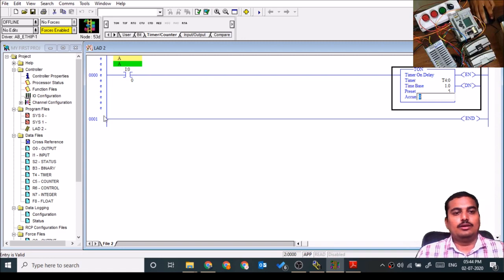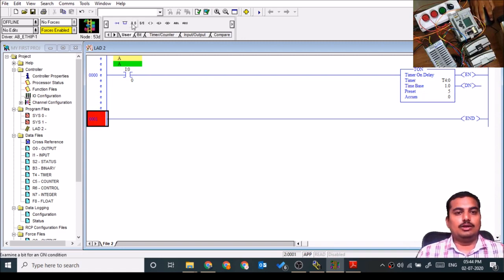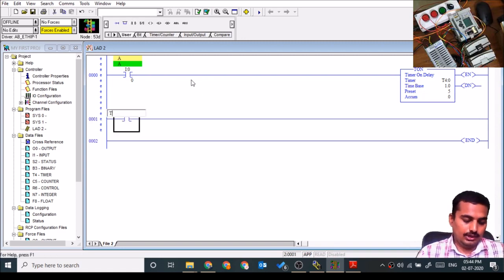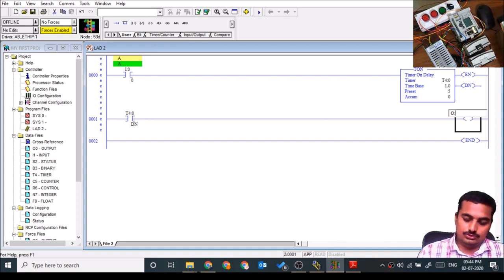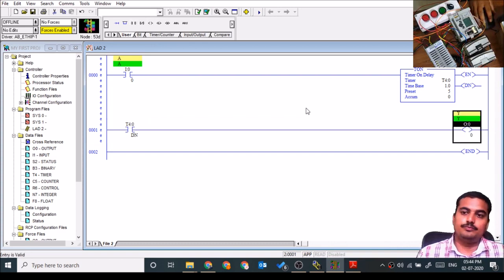Okay, then I will take another NO contact where I will give the addressing T4:0/DN, and I will take the output O:0.0/0 for the done bit.